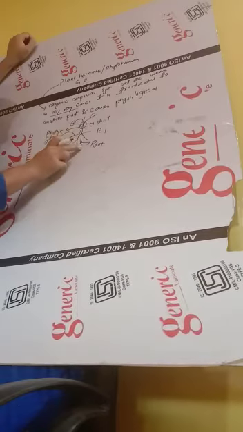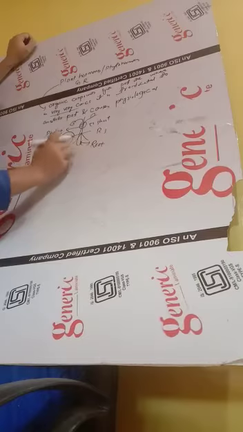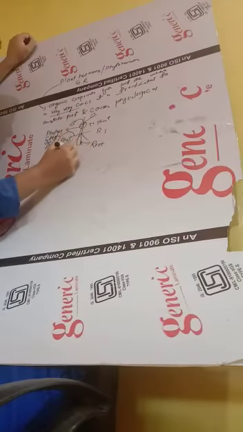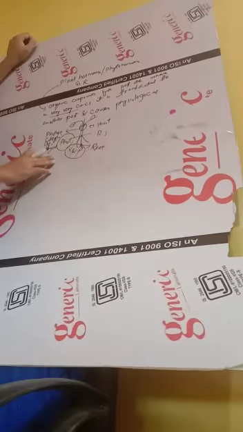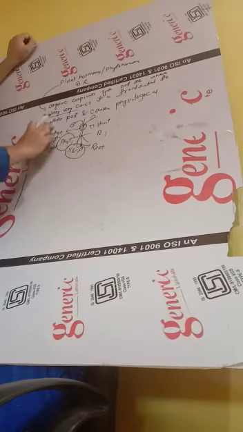It is synthesized in the root and is translocated through vascular tissues, that is xylem and phloem, to the shoot, and in the shoot it causes various physiological responses. So it is a plant hormone.